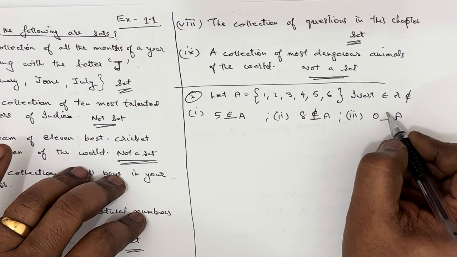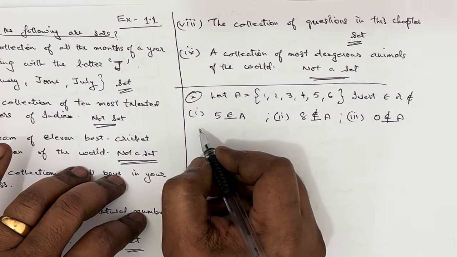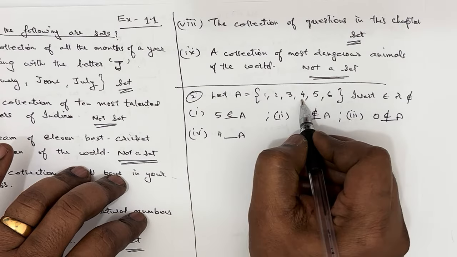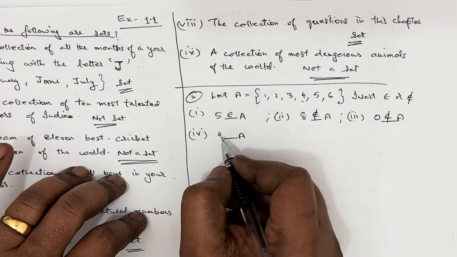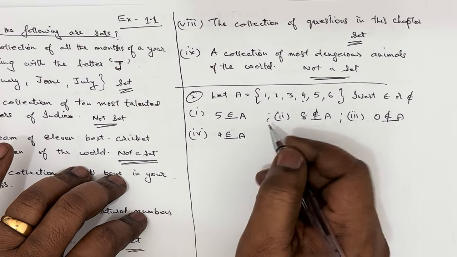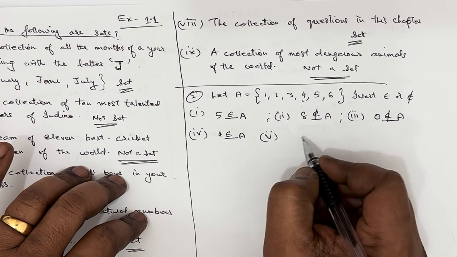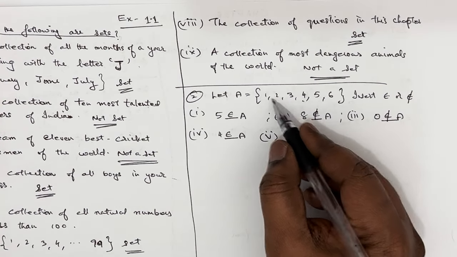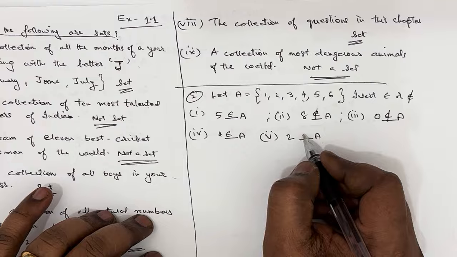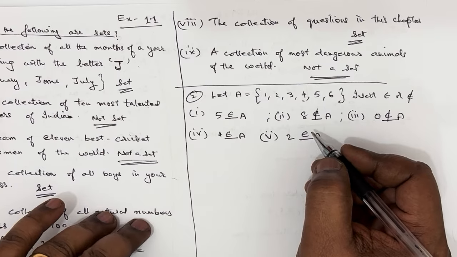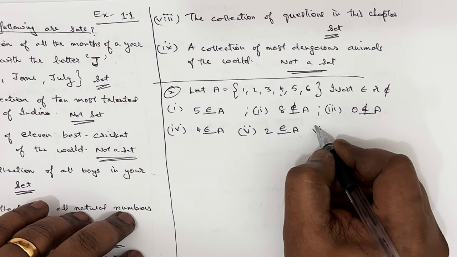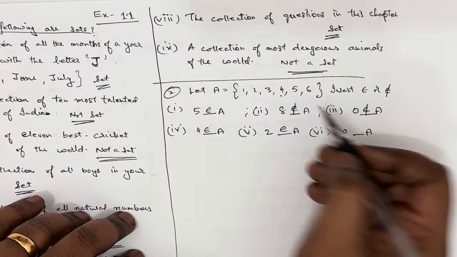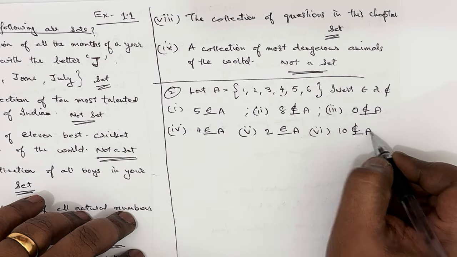So we can say 0 does not belong to A. Now the fourth one, 4 dash A. Yes, 4 belongs to this set, so we can say 4 belongs to set A. Now the fifth one, 2 dash A. 2 also is in the set, so we can say 2 belongs to the set A. Now the sixth one is 10 dash A. 10 is not in this set, so we can say 10 does not belong to set A.